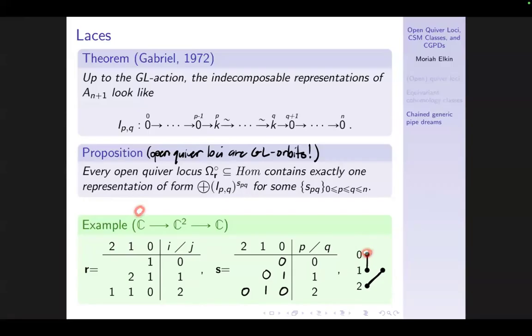So we can think about the vertices of these as corresponding to basis vectors. So we have 1 in vertex 0, 2 in vertex 1, 1 in vertex 2. And you can think of the lines as being these summands, these laces. So we have one lace from here to here, one lace from here to here. That corresponds to there being rank 1 maps from 0 to 1 and from 1 to 2. But the composition is going to end up being 0.